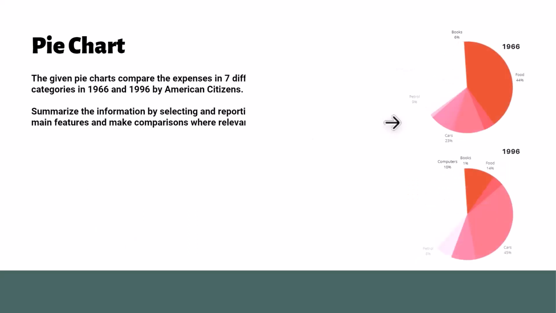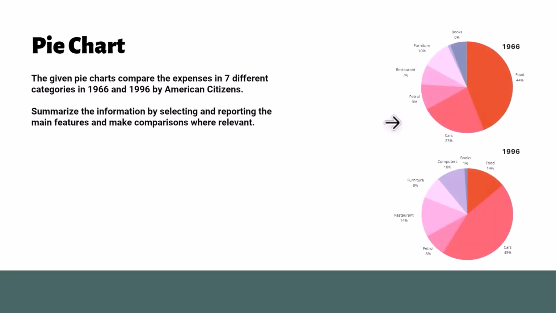To effectively group data in pie charts, we need to look at the changes over time. Let's take a look at the American spending patterns between 1966 and 1996, as shown in this pie chart. To group the data effectively, we can focus on the significant changes in expenditure between the 2 years, categorizing them into 3 groups.